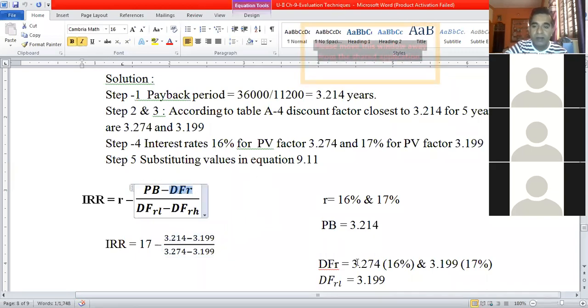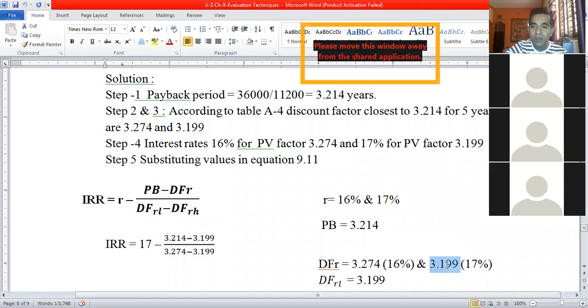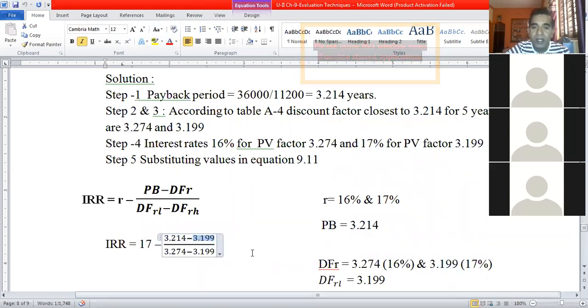Okay. So DFR is either 3.274 or 3.199. Since we have considered small r as 17% in this case, I have to consider the PV factor in the column of 17% interest, which is 3.199. So DFR I have written here as 3.199.